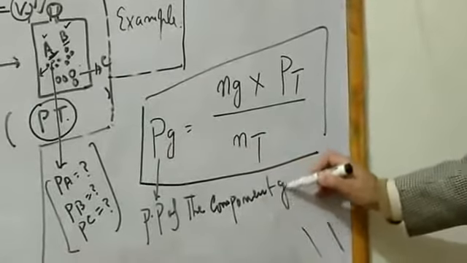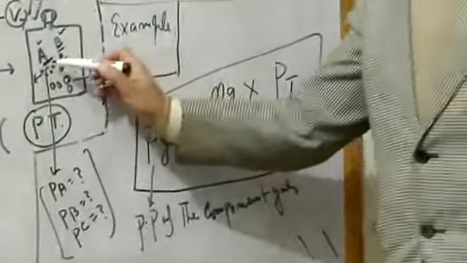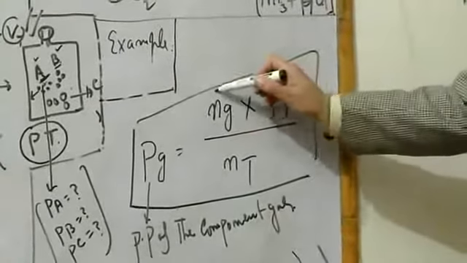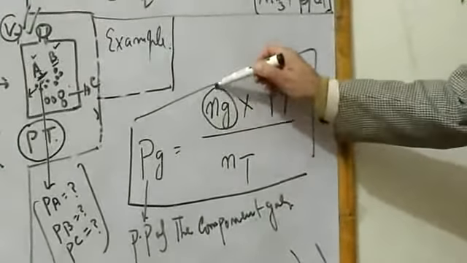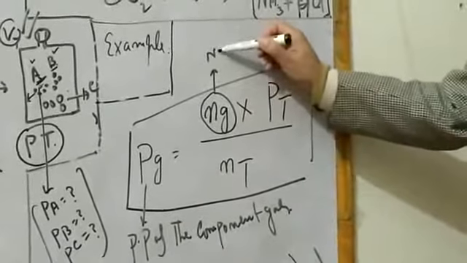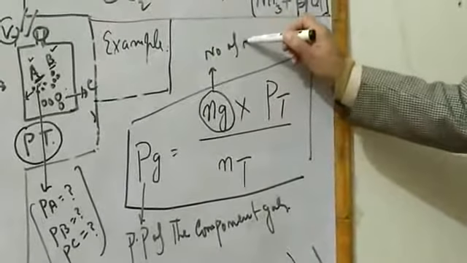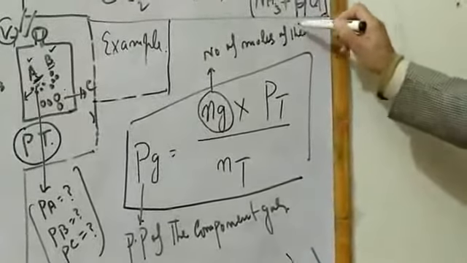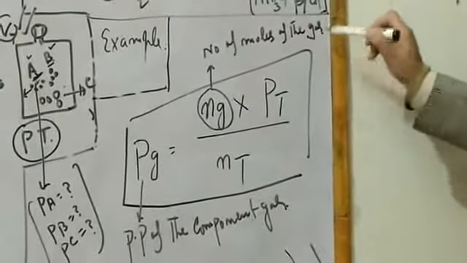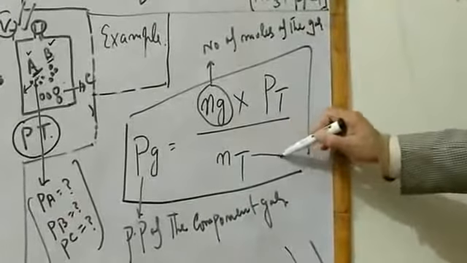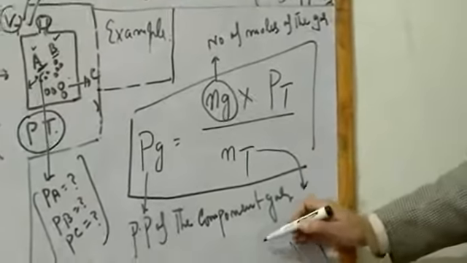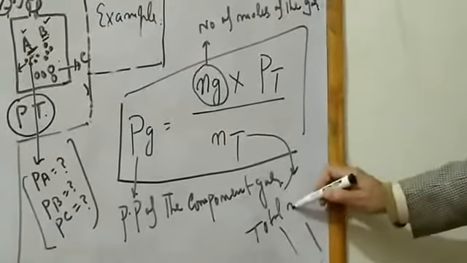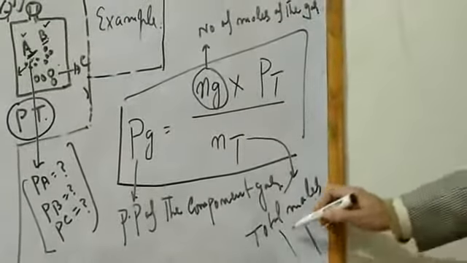Component gas means either A, B or C. Ng is the number of moles of the component gas. Nt is the total moles of the mixture.